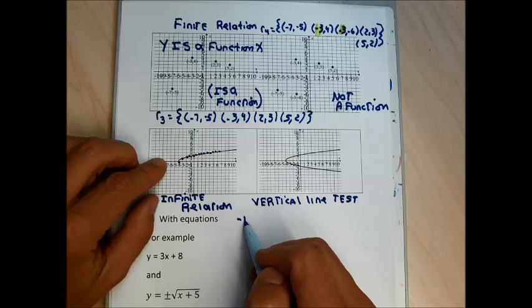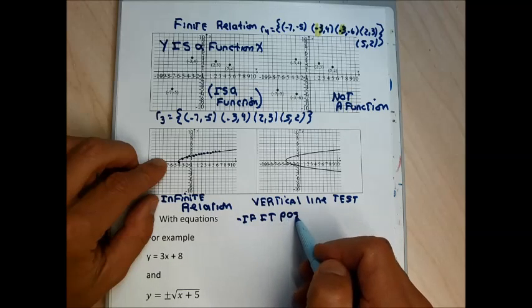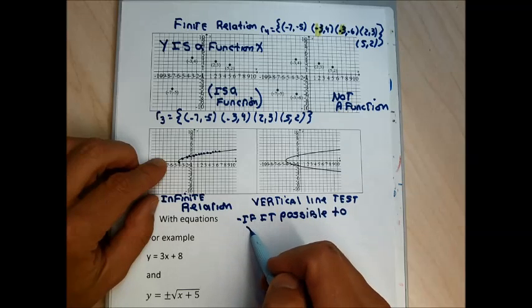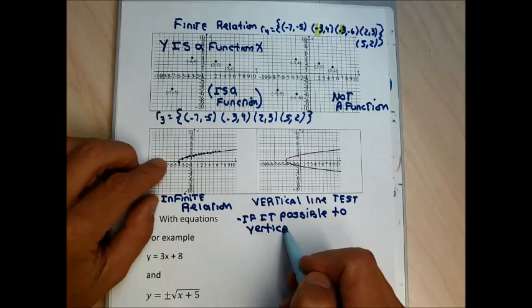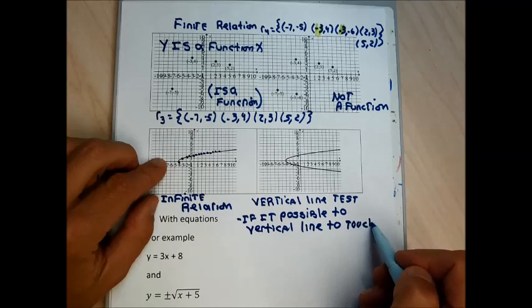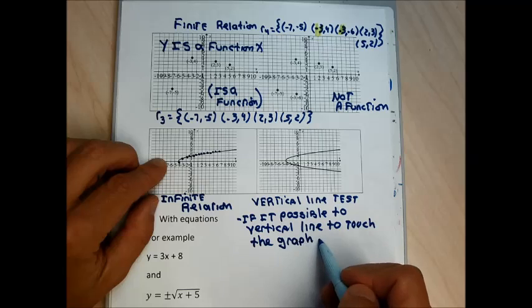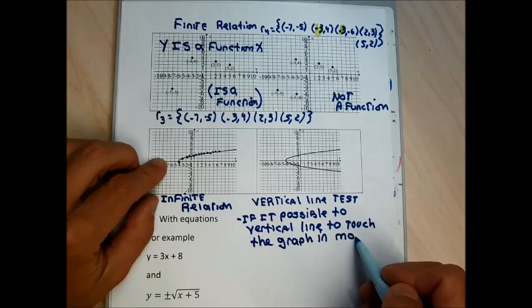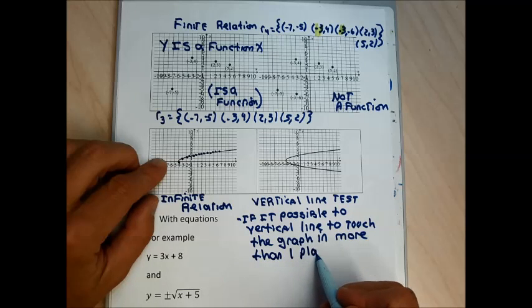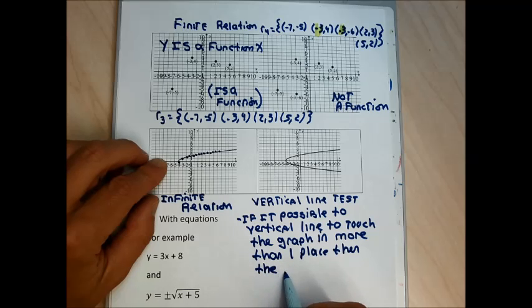Specifically, if it is possible to draw a vertical line to touch the graph in more than one place, then the relation is not a function.